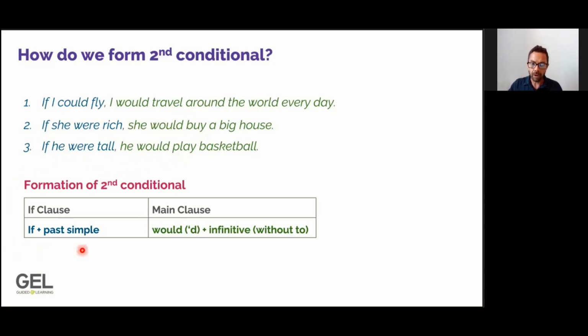So the if clause uses past simple, the main clause uses would, and the infinitive verb without to. Now, as you can see here, very frequently in spoken English, we will contract the would. So we might say I'd, you'd, he'd, she'd, and so on in spoken English.